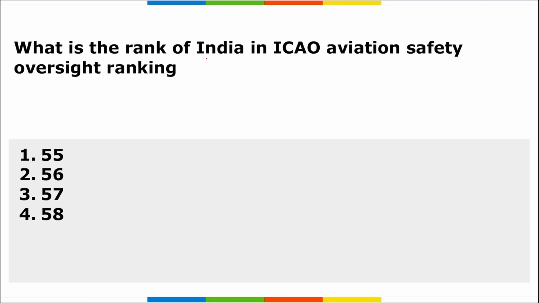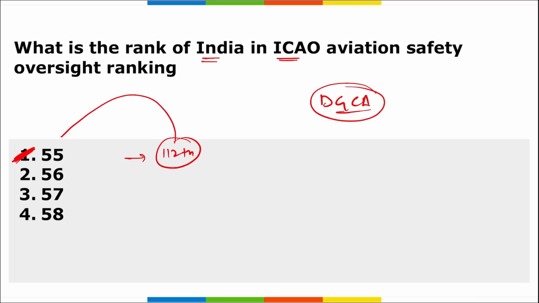Next, what is the rank of India in the ICAO Aviation Safety Oversight Ranking? First of all, what is ICAO? It stands for International Civil Aviation Organization. So as per the DGCA, that is the Directorate General of Civil Aviation, India's position has improved in the aviation safety oversight ranking of the ICAO, and the rank of India here is 55. Earlier the rank of India was 112th, and now it has improved to 55th position in the Aviation Safety Oversight Ranking of the International Civil Aviation Organization.